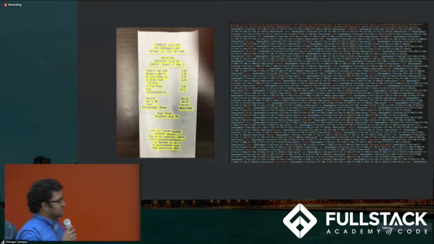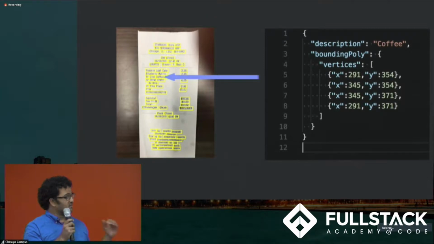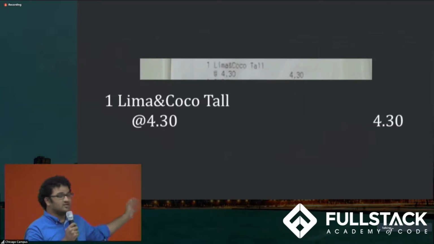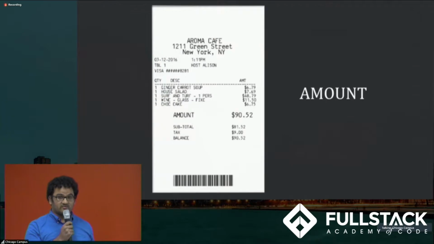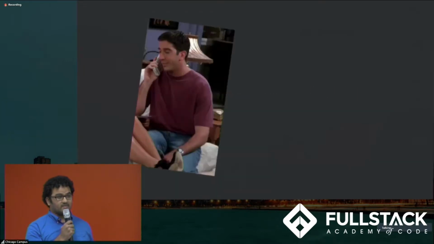Thanks, John. So we use Google's image recognition API to actually analyze the image, and we extract out the relevant information like prices and also the item names. I want to mention that one of the many things we gained from this project is a deep appreciation for receipts. Because you can get receipts like this, with the price combined with the item name, or like this, where the price is on a different line. You can also have multiple references to total, such as total, or amount, or charges, or many more things.